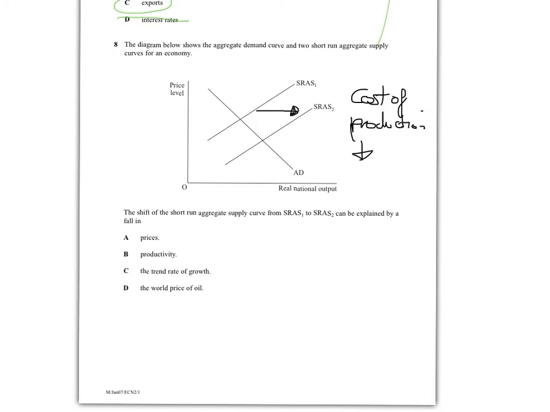So what can be explained by? A, a fall in prices. Rubbish. So get rid of that. That always causes movements. Okay. B, productivity. If there's a fall in productivity, it would go the other way, so that's stupid. C, the trend rate of growth, that would affect long-run aggregate supply. Also, a fall in the trend rate of growth would affect the long run, so it's irrelevant. Okay. D, the world price of oil. So if the world price of oil goes down, firms will be able to supply more because their cost of production will go down. So the answer is D.